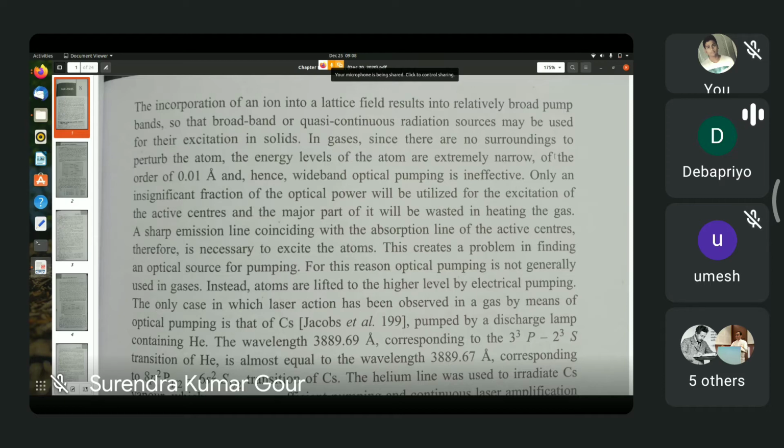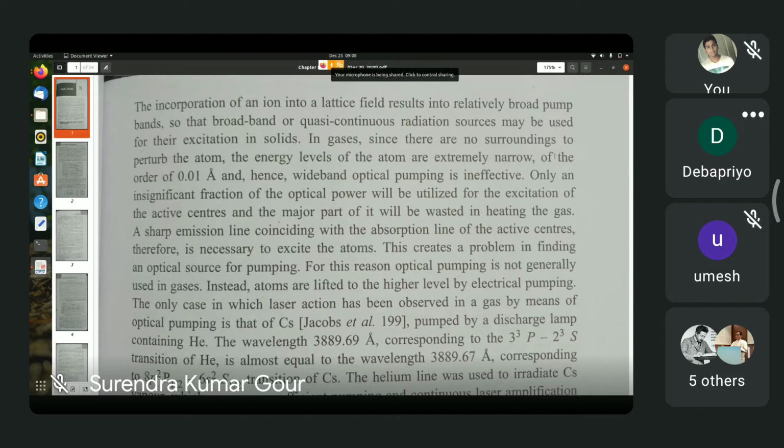He was working in the US at that time and he invented this laser, and it is one of the most useful lasers of all lasers. But we are not able to discuss the carbon dioxide laser in details because of lack of time or lack of number of available classes. So we begin the discussion of helium neon laser.